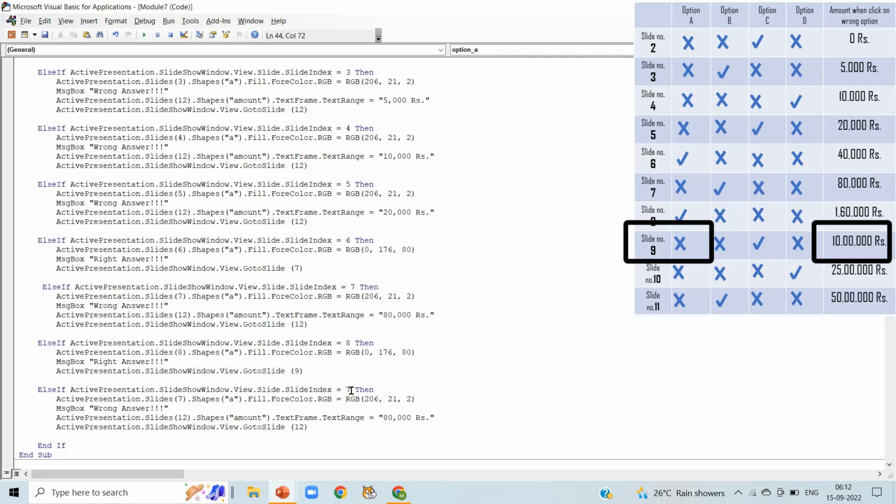Now change the slide number to 9. In the next line also change the slide number to 9. Message box, wrong answer, and the amount when we click on wrong option is 10 lakh here.